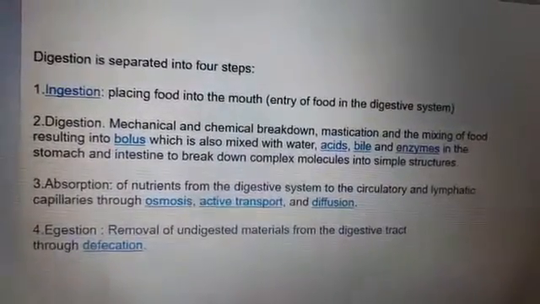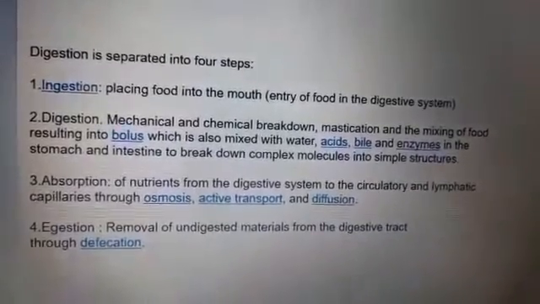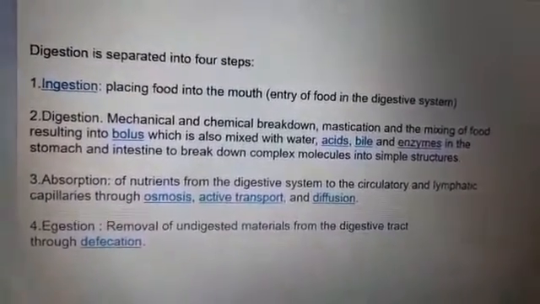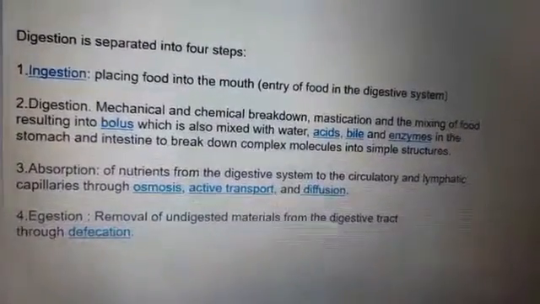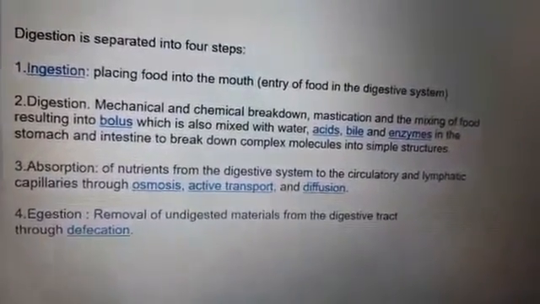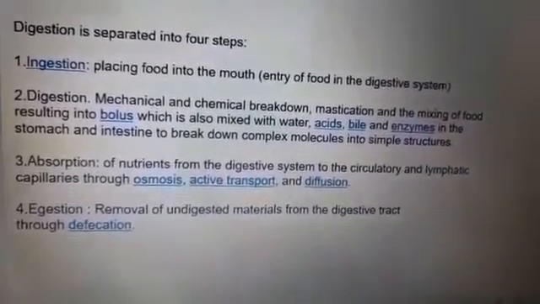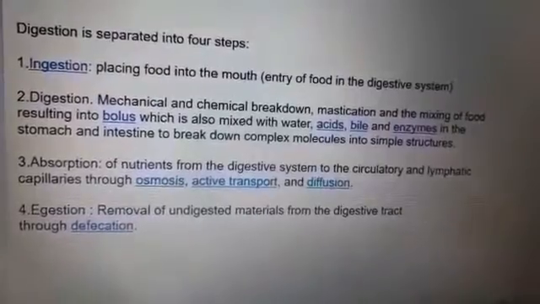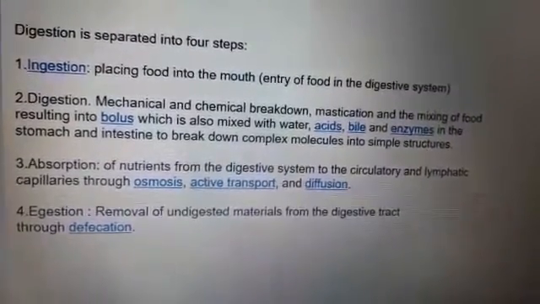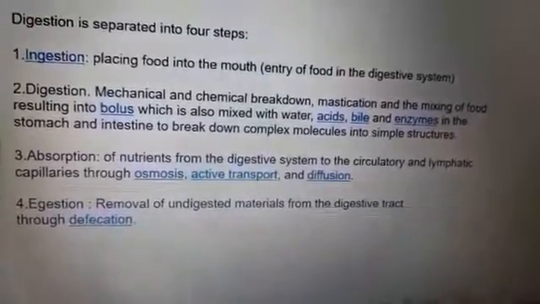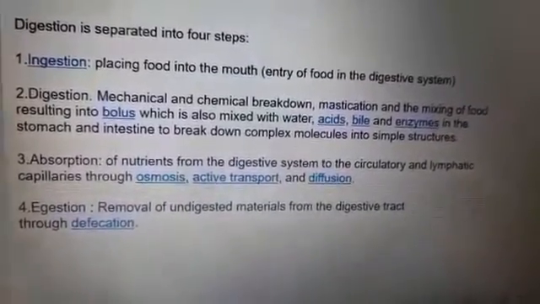It is separated into 4 steps. One is ingestion, second is digestion, then absorption and egestion. Ingestion means taking food into the mouth. Digestion is the mechanical and chemical breakdown of the food. Absorption is the absorption of nutrients from the digestive system into the circulatory and lymphatic capillaries. And egestion is the removal of undigested material from the digestive tract.